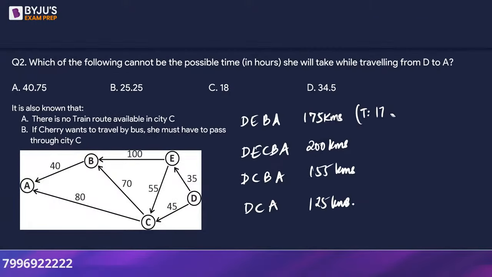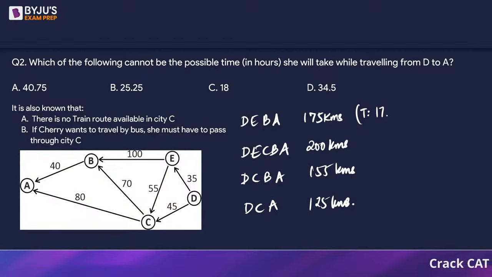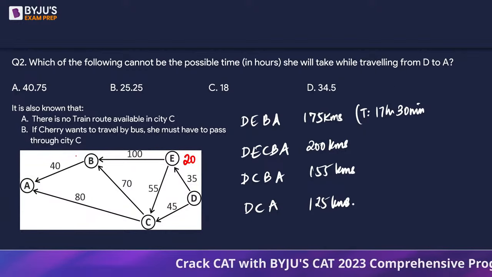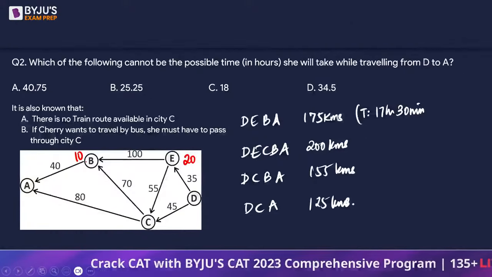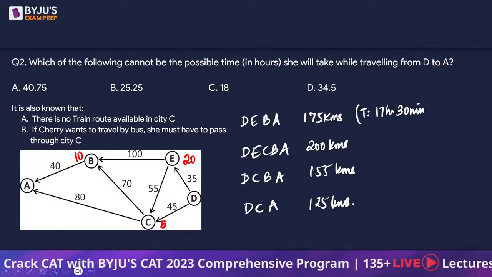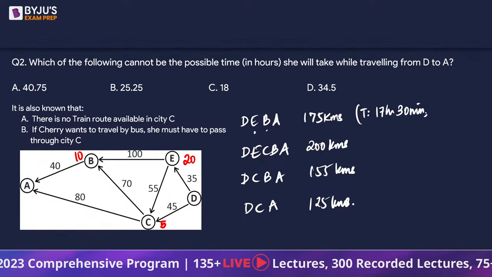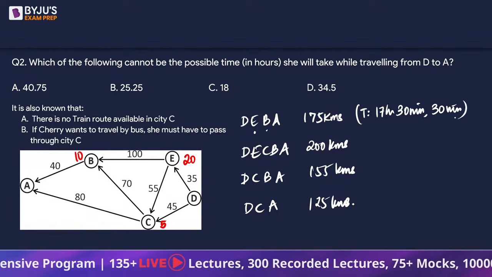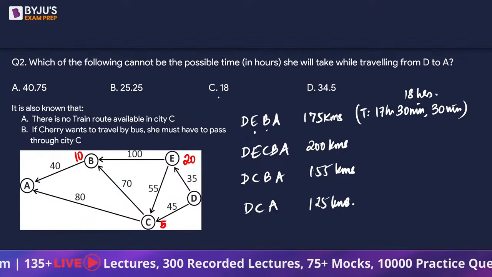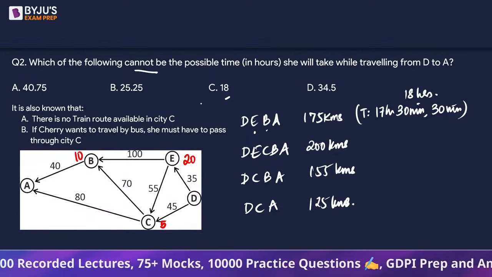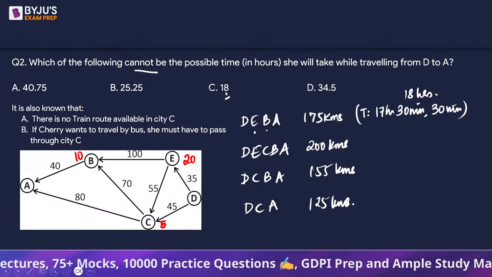So 17 hours, 30 minutes. We have 20 at E and 10 at B, right? And 5 at C, of course. So 17 hours, 30 minutes, and then another 30 minutes, one stoppage at E and another at B. So that is another 30 minutes. So this is going to give us 18 hours. So can we say 18 hours is a possible time? It is asking us cannot be possible. So this is a possibility. Okay? So C option is not the answer.